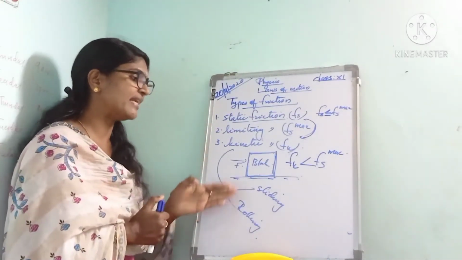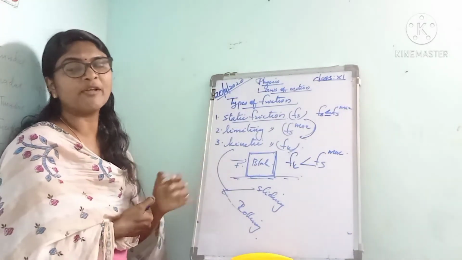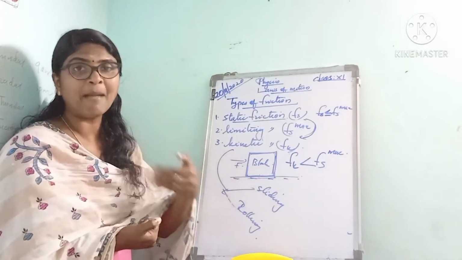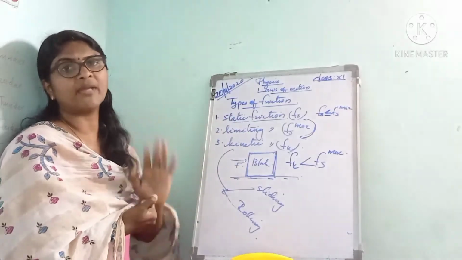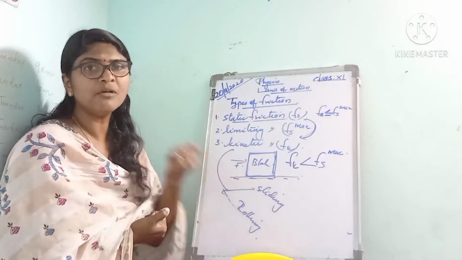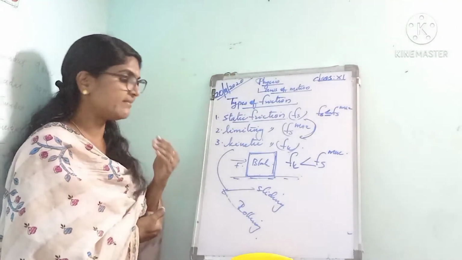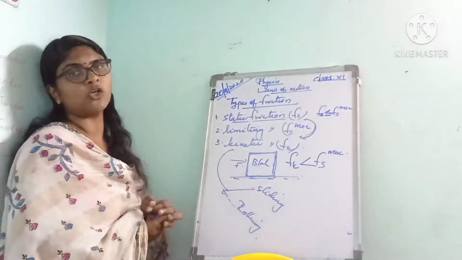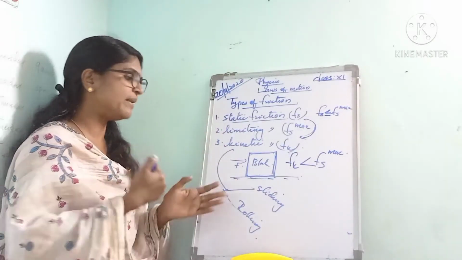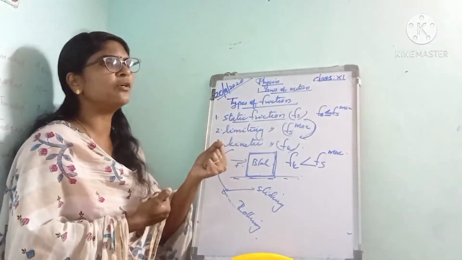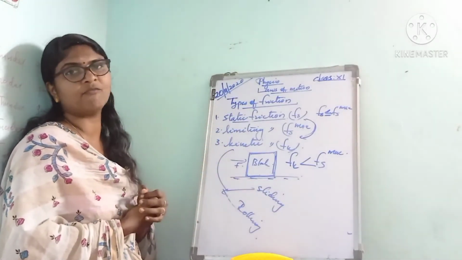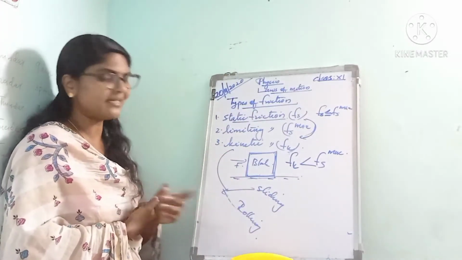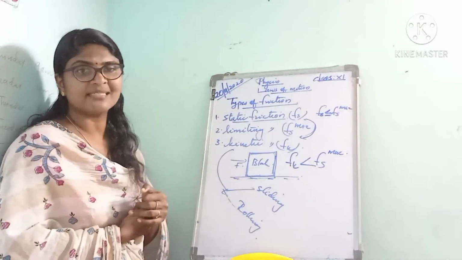Actually here the rolling friction is less than the sliding friction. That is, it is easy to roll a barrel than to slide or pull it. Listen to it. It is very easy to roll a barrel than to pull it on the road. Also, you are familiar with another example. It is easier to roll a suitcase with wheels than to slide it, because the rolling friction is less than the sliding friction.